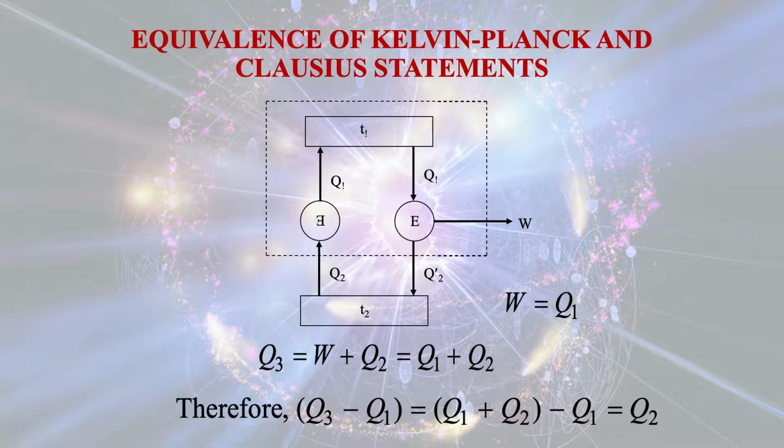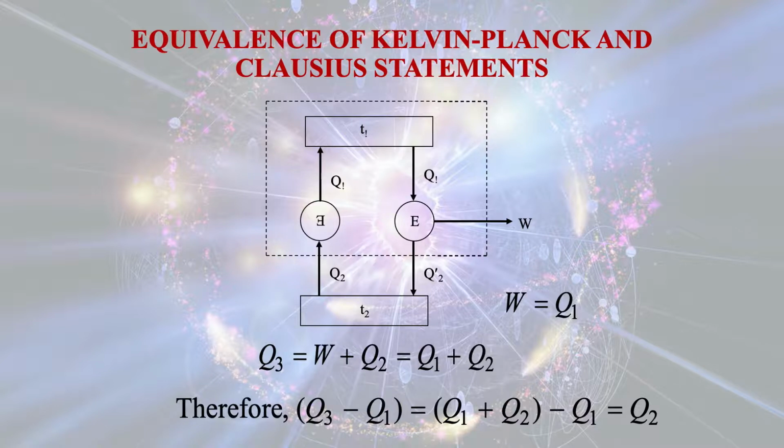So here, if you take a control volume encompassing both systems, Q2 is the heat input to the control volume, and the net heat output from the control volume will be equal to Q3 minus Q1.